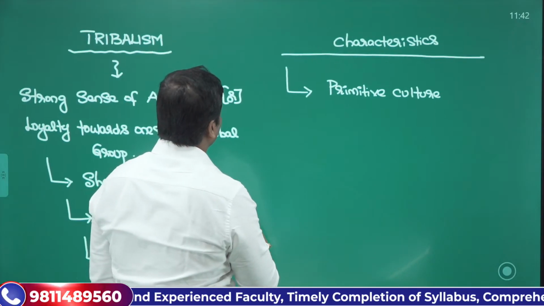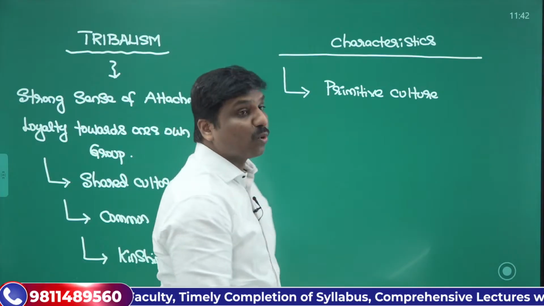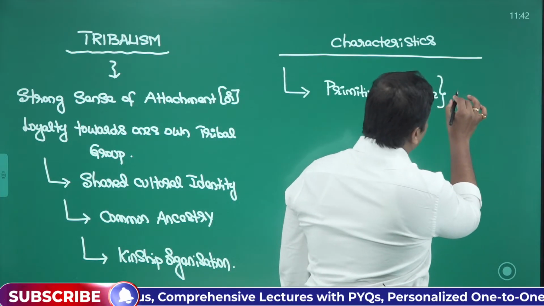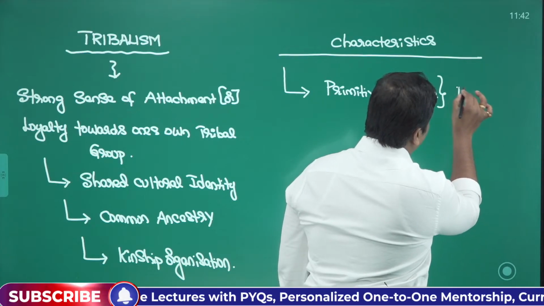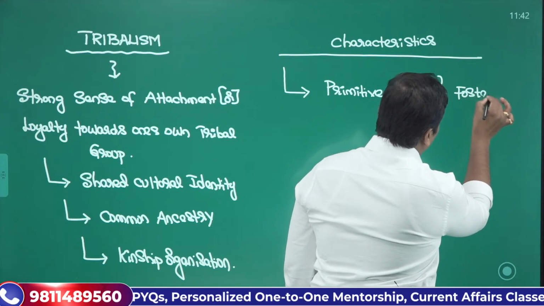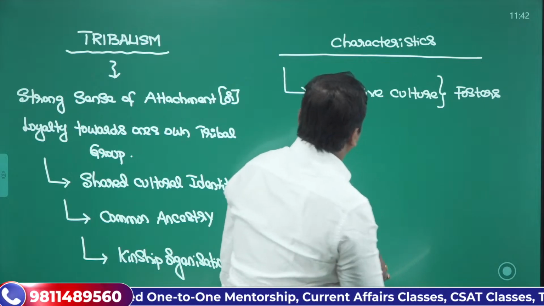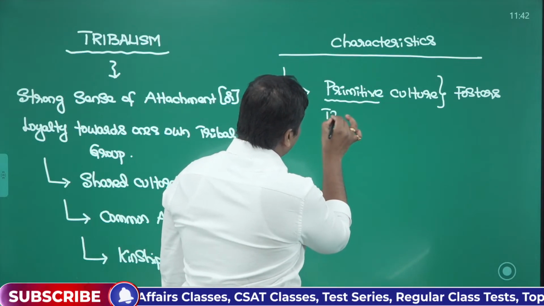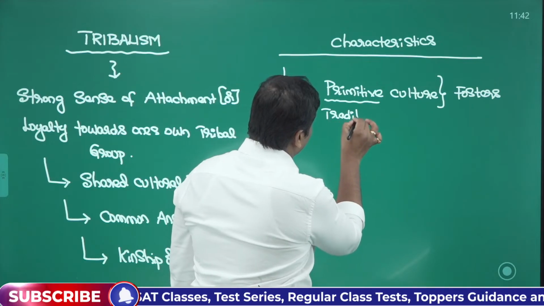So this is one basic thing. That means tribalism promotes or fosters the traditional cultures, the primitive cultures. So here you can also mention primitive or traditional culture,